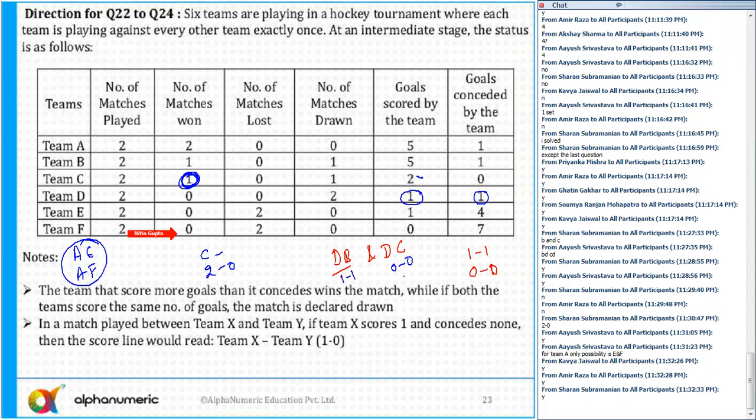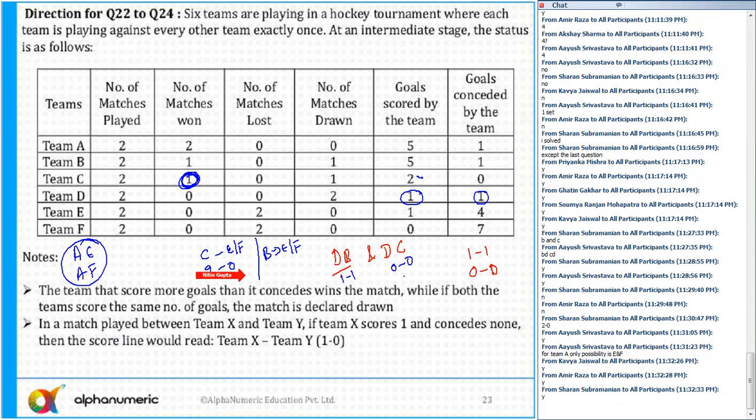Now, E and F. So now the possibilities here: C has won either against E or F. Similarly, B has also won a match against E or F. That is the only other 2 matches which are possibilities. What possibilities can there be? Can you guys tell me? C will play the match against which team?